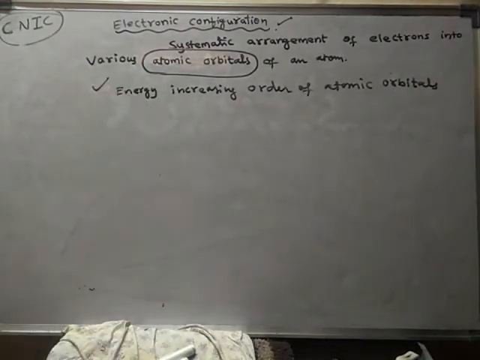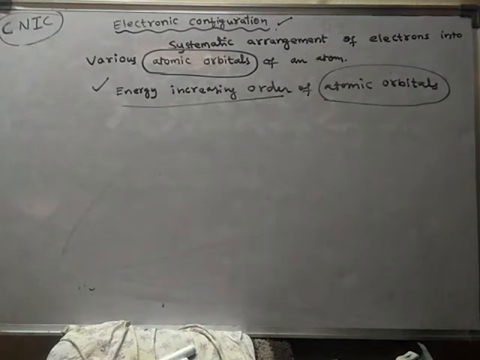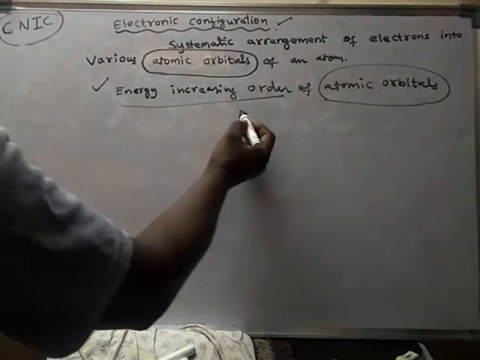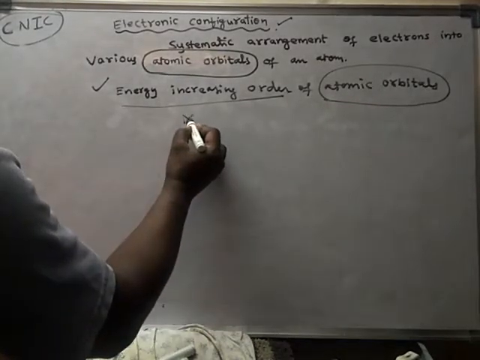Unless we know the energy increasing order of atomic orbitals, we cannot write the electronic configuration. In order to know the energy increasing order of atomic orbitals, we can take the help of Aufbau's diagram.